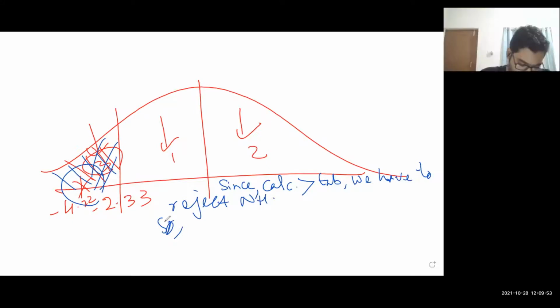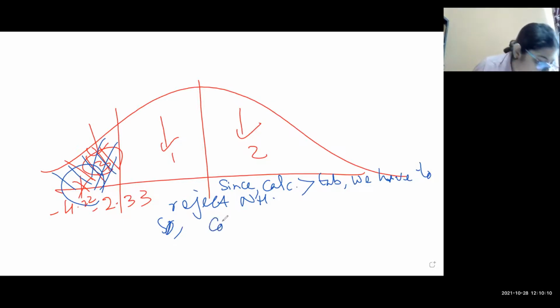So what should we conclude? Sambita? Sir, the life of the printing press is less than the hypothesized 14,500 hours. So the company's claim is not true. Can I write that?